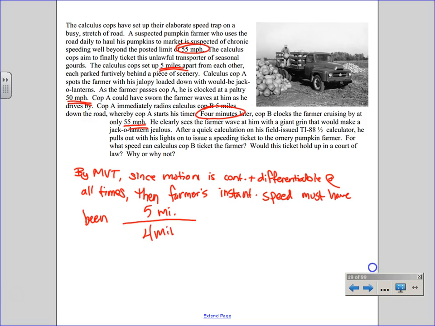Yeah, build a bridge, good. And my bridge is going to get rid of the minutes, so it's going to be 60 minutes per 1 hour. How fast was he going? If his average rate was 75, double check my math really quickly. 4 goes into 60 15 times, and 5 times 15 is 75. I think I'm right.